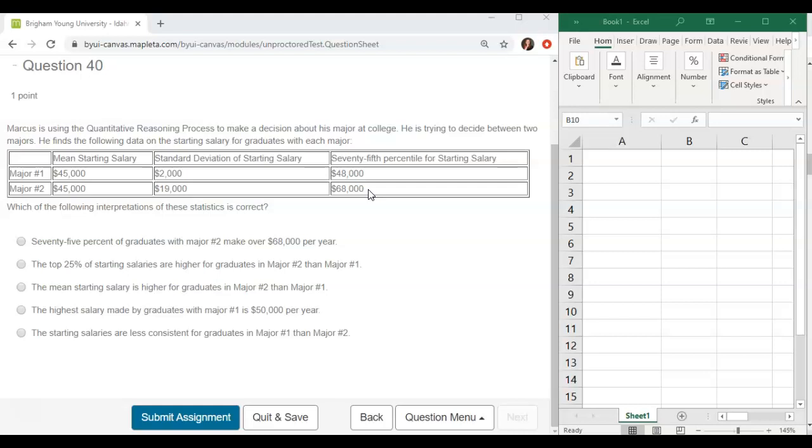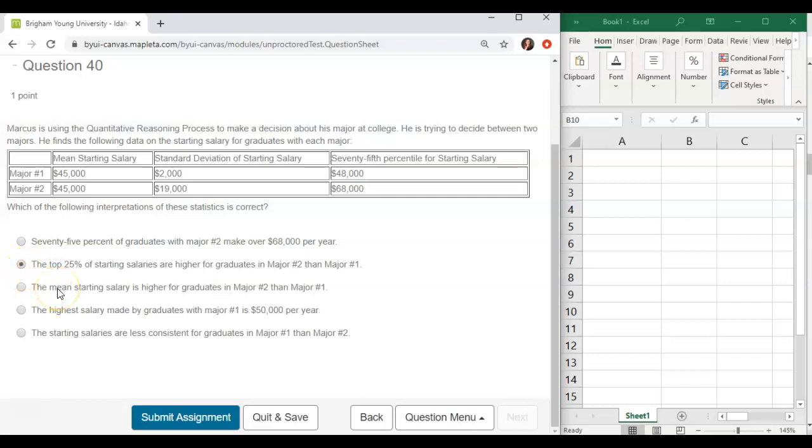The top 25% of starting salaries are higher for graduates in major number 2 than major number 1. Because this is the 75th percentile, the top 25% of these two show that this one is actually much higher in the 25% above than the 25% here. So we're going to say, actually, yeah, that makes sense. The top 25% starting salaries are much higher for graduates in major number 2 than major number 1. But we'll continue going on to the other ones.